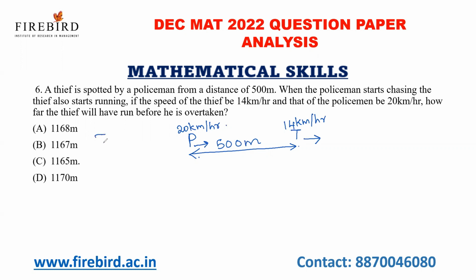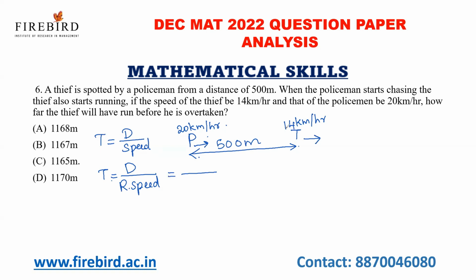We know that the basic formula for time is equal to distance by speed. Okay, time is equal to distance by speed. Here the speed is nothing but relative speed. Now time is equal to distance by relative speed. What is the distance? It is 500 meters.